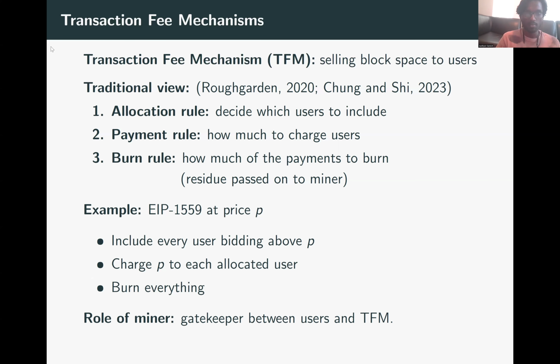So one key observation about transaction fee mechanisms is the role that the miner plays. The miner is basically the intermediary, the gatekeeper between users and the transaction fee mechanism. The users don't touch that transaction fee mechanism directly. The only way they could interact with the TFM is through the miner. And this observation forms the basis of our protocol versus mechanism lens for transaction fee mechanisms.